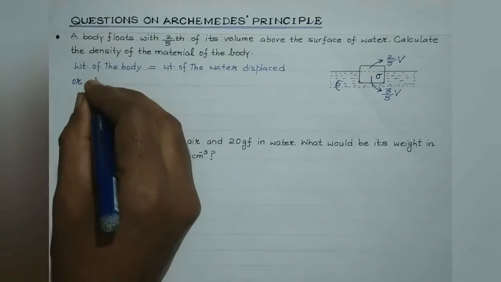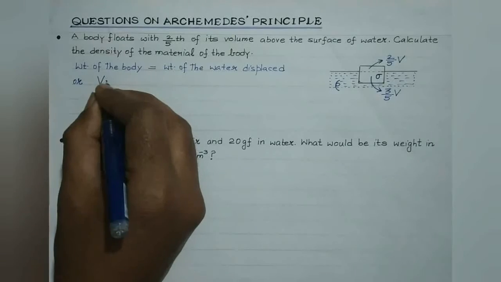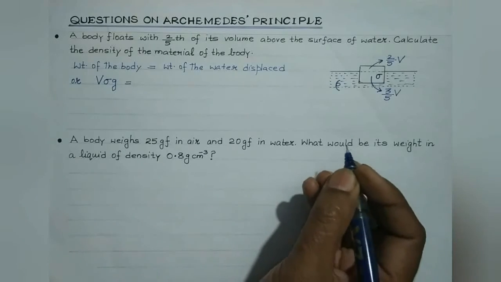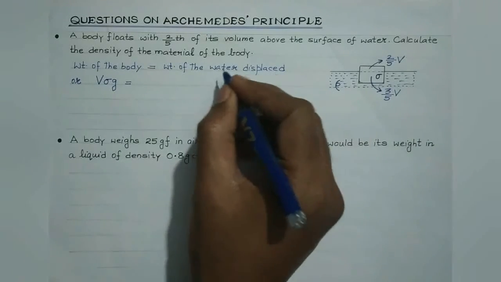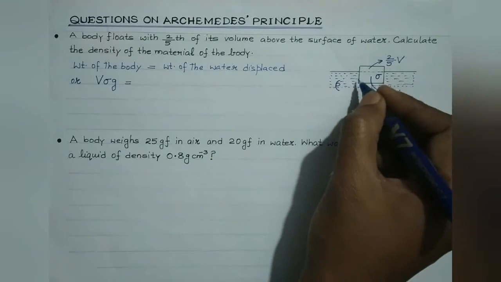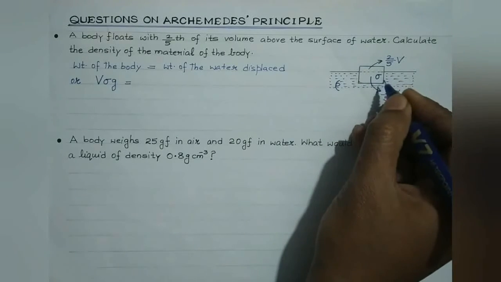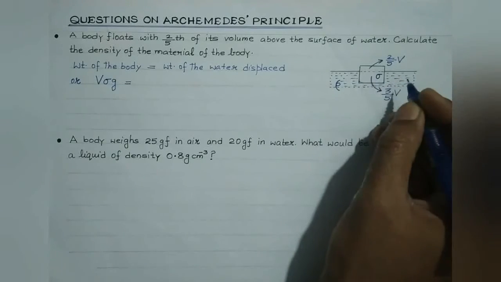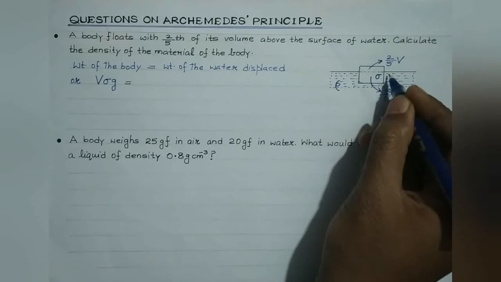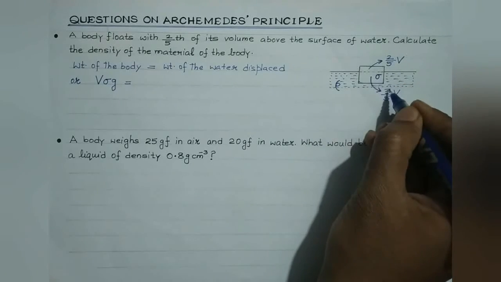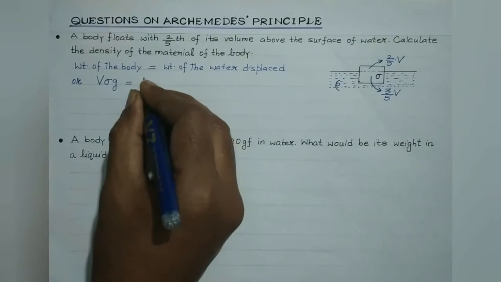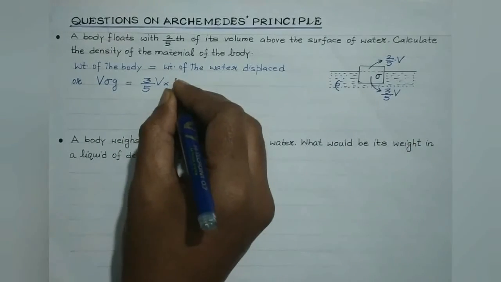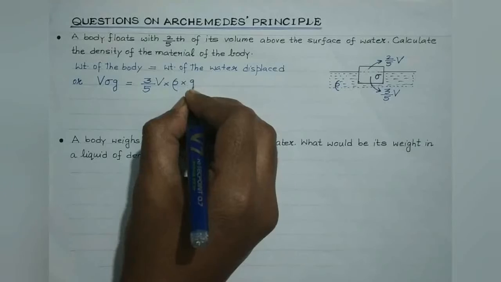Mass is volume into density. So total volume of the body is V, density of the body is sigma, into g, right? And it is equal to the weight of the water displaced. Weight of the water displaced would be equal to the mass of the water displaced multiplied by small g. Mass of the water displaced is volume of the water displaced multiplied by the density of the water. Now volume of the water displaced would be equal to the volume of the body which is immersed inside water, that is 3/5 V, multiplied by density of the water, that is rho, multiplied by g.